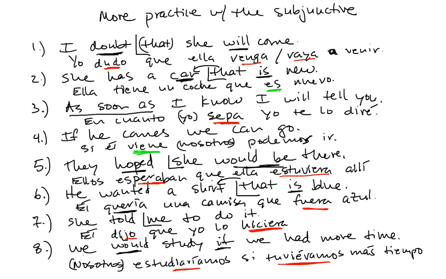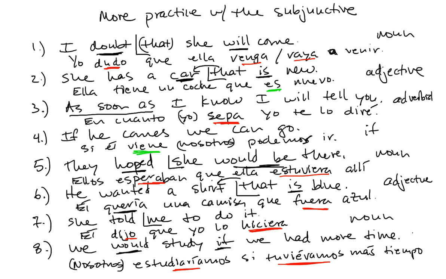Okay. There's a little more practice with some different clauses. We can identify those clauses here one more time. This first one was a noun clause. Next was an adjective clause. Number 3, as soon as I know, that's adverbial of time. If she comes, that's an if clause. They hoped she would be there, that's a noun clause. He wanted a shirt that is blue, that's an adjective clause. She told me to do it, that's a noun clause. And finally, an if clause. We would study if we had more time. Okay, there you are. A little bit more practice with the subjunctive or indicative, depending on the rules.